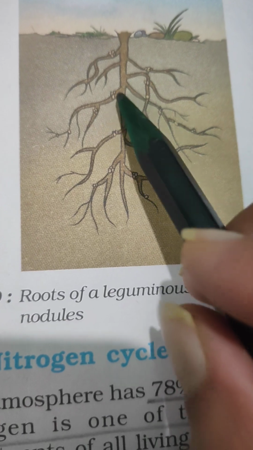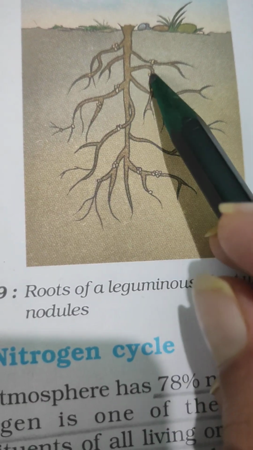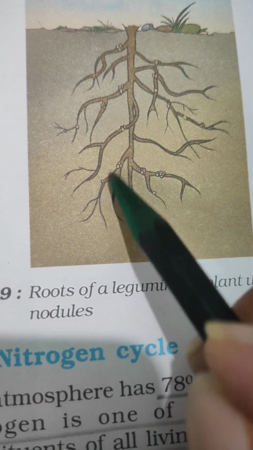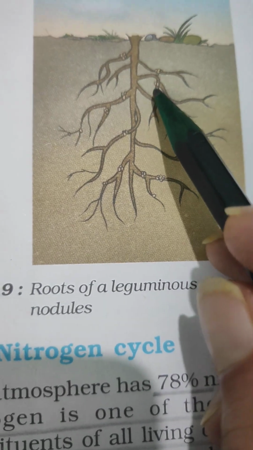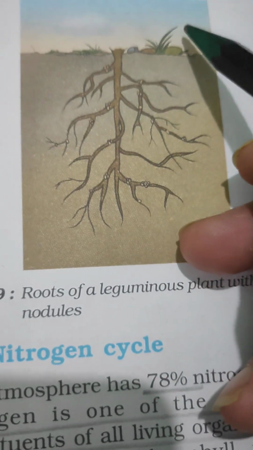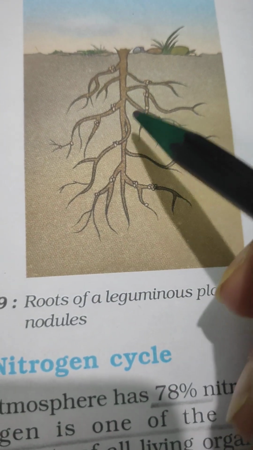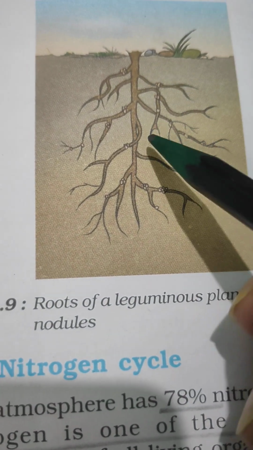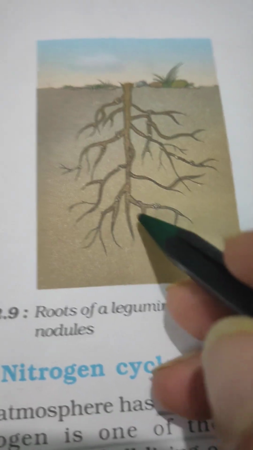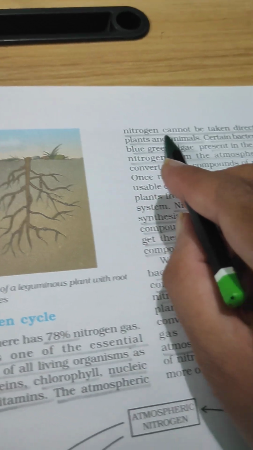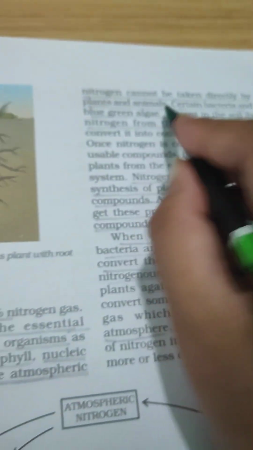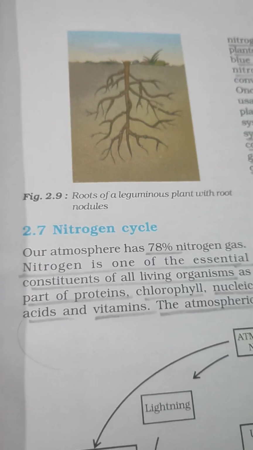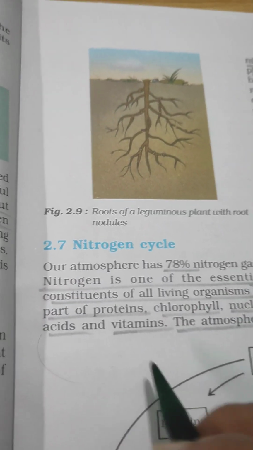But this is a very complicated process. Normally nitrogen cannot be fixed directly by the plants and animals, but plants and animals need this very much.